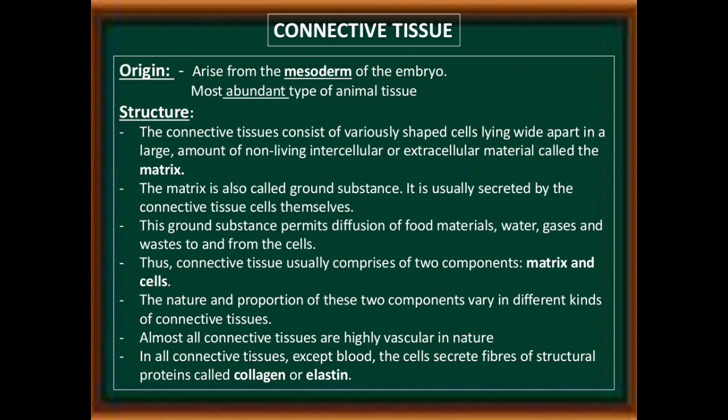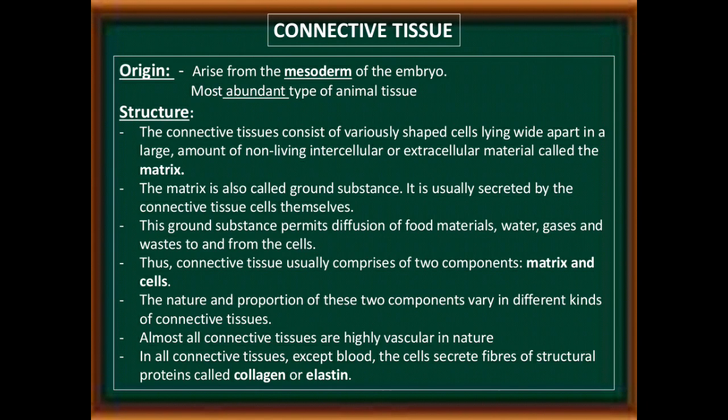The matrix is also called ground substance. It is usually secreted by the connective tissue cells themselves. This ground substance permits diffusion of food materials, water, gases, and wastes to and from the cells.